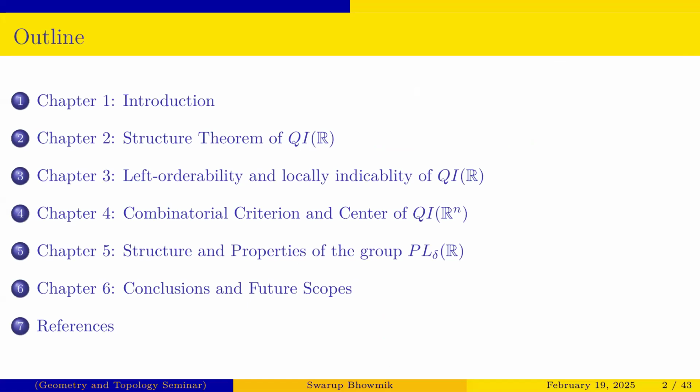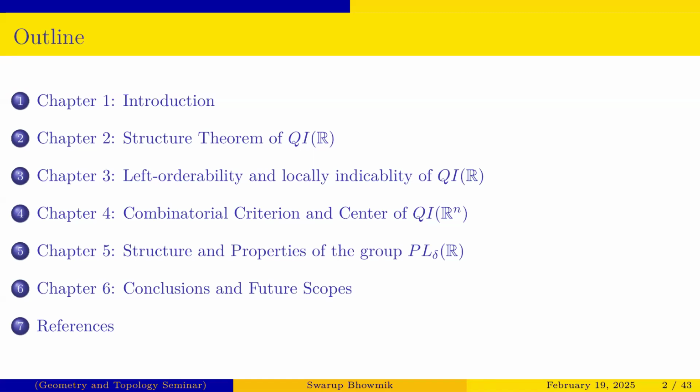Yes. Okay. So these are the outlines of my talk today. As usual, the first chapter is the introduction, about quasi-isometry and the quasi-isometric group of the real line or Euclidean spaces. Then the main chapter, the structure theorem of the group QIR. Then some properties of that group QIR, that means the left invertibility or local indicability of the group QIR.